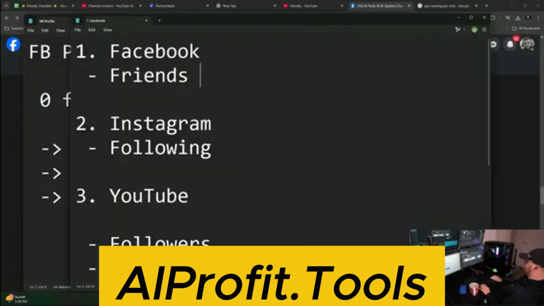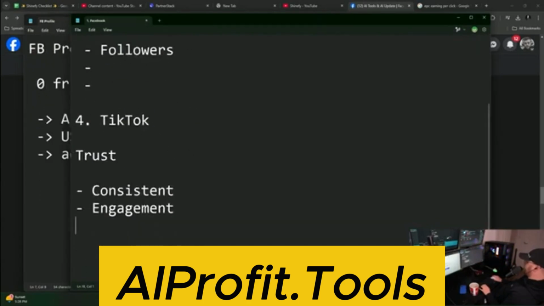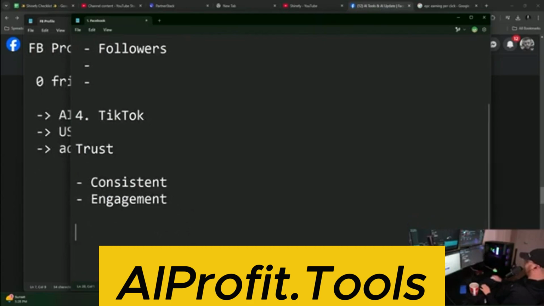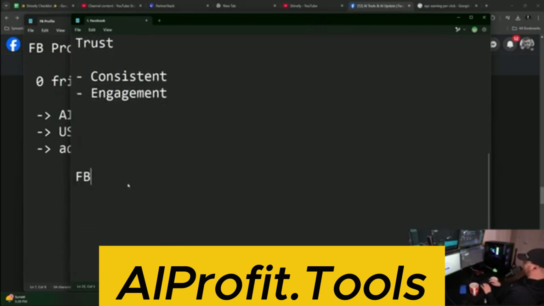If you want to get out of the Facebook jail and start getting a bunch of organic reach, what Facebook does is match your people to other people like those people. And so you have to train the algorithm. So when I'm on Facebook and I get, let's say, 20 friends that are all interested in AI and really highly engaged, they like my posts, Facebook's going to go, okay, I'm going to match this to similar people.